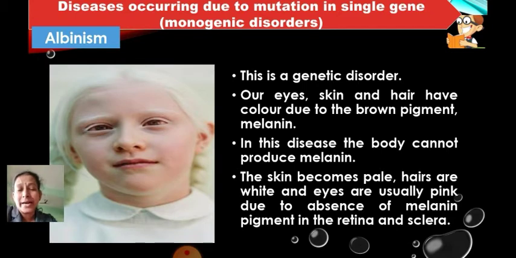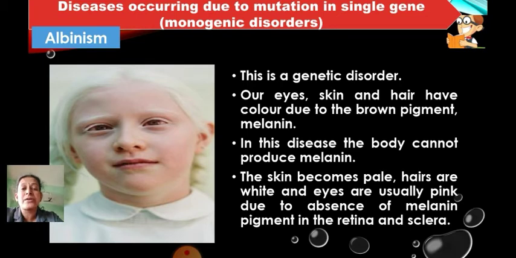So that is why this disease is called albinism, because they lack the pigment. Remember, they lack the brown pigment called melanin. So you should be very lucky, because all of my students have a lot of melanin, and it is good to protect your skin even from the ultraviolet rays of the sun.